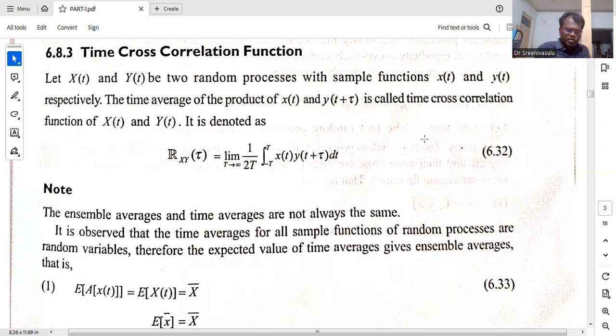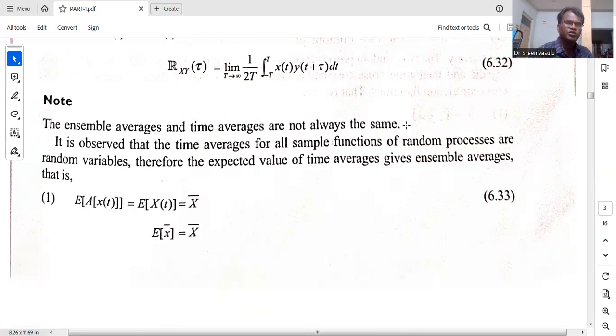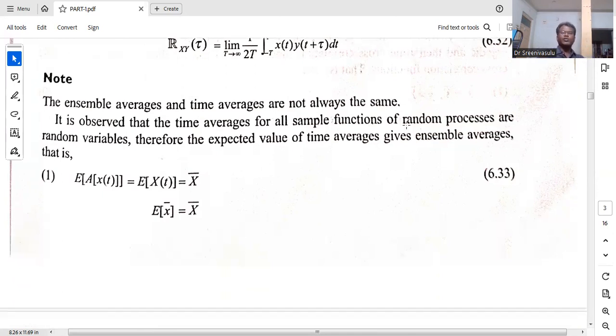Now, the time cross correlation function also needs to satisfy the properties. The expected value of A of x of t is nothing but the expected value of x of t. Remember, a random variable is represented by capital X, and whenever it is a function of time, it is called a random process.